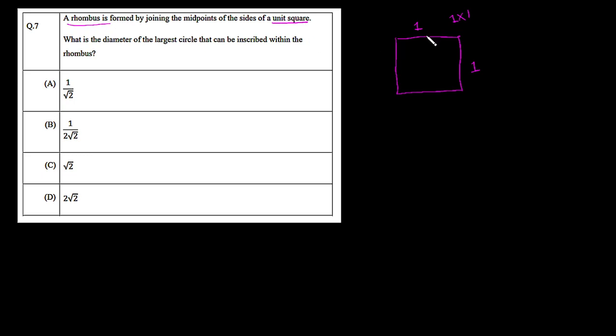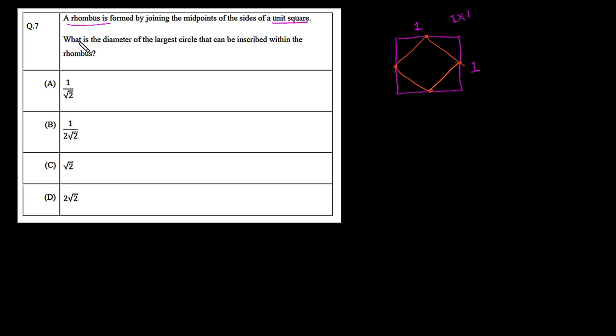So simply we have to connect the midpoints of the four sides of this unit square. First of all, let's mark them here. Now simply we have to join these four red dots to find our rhombus. So let's join them, these two, and these two, and these two. So now our rhombus is clear, as shown in red.